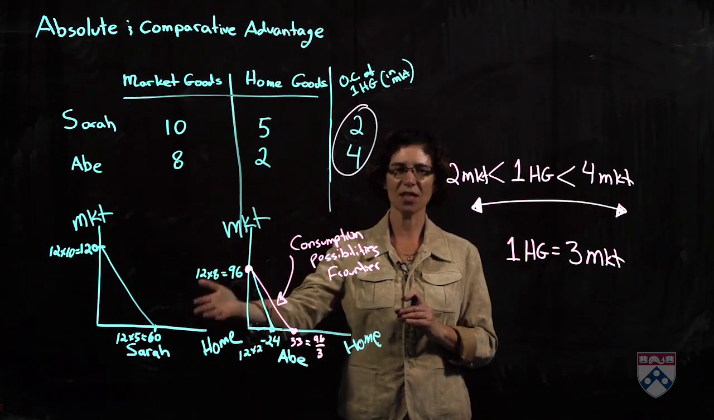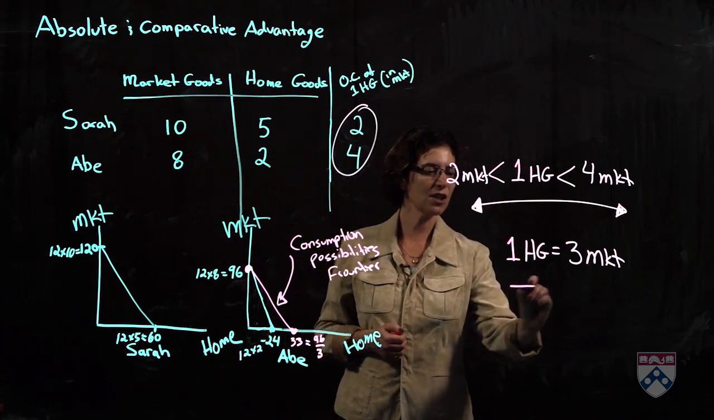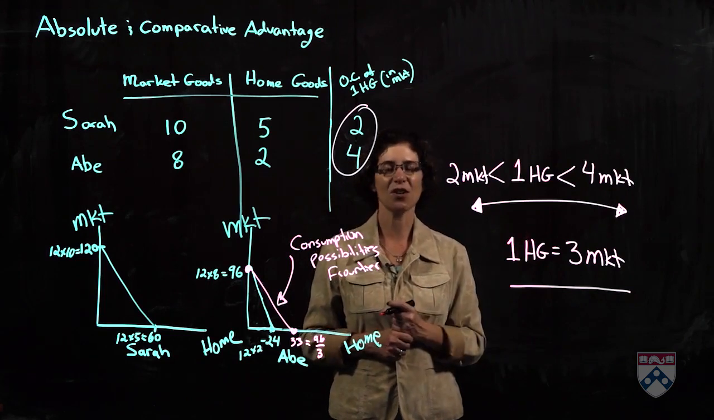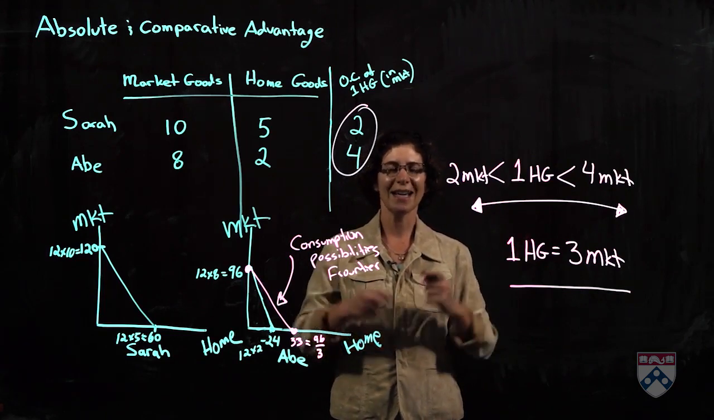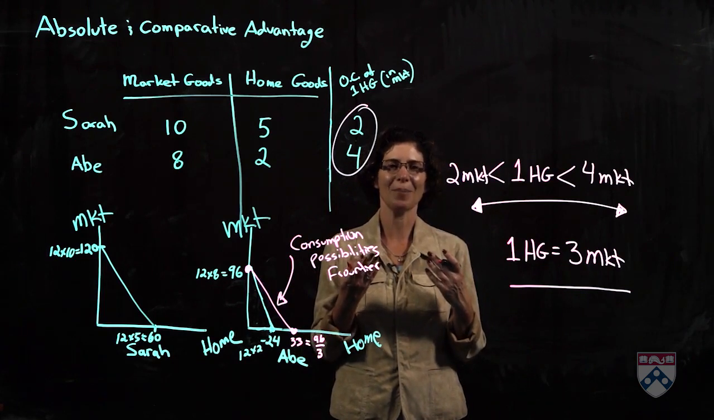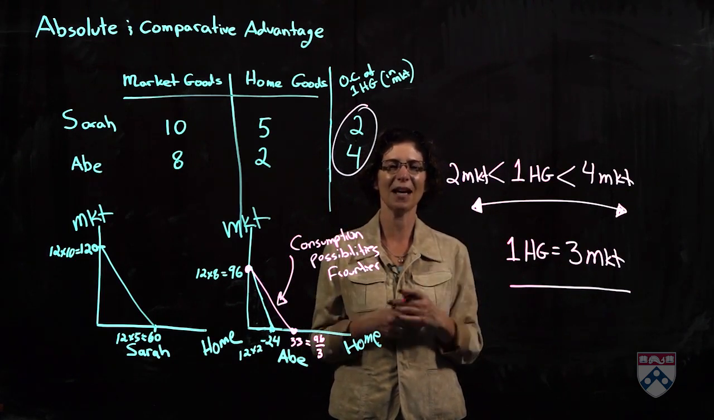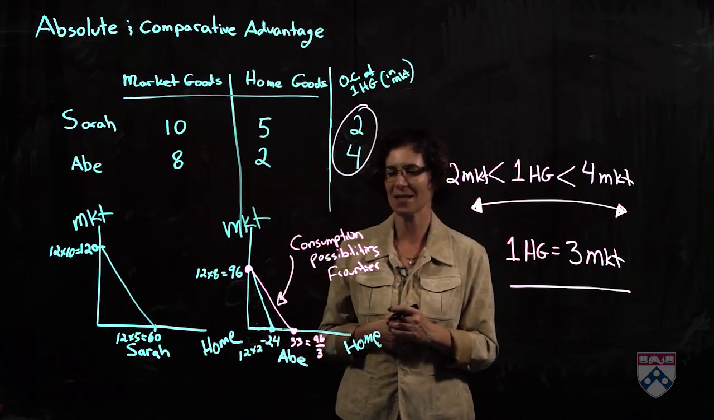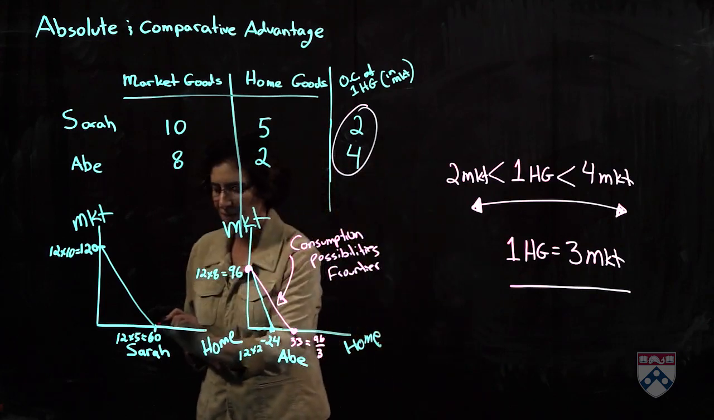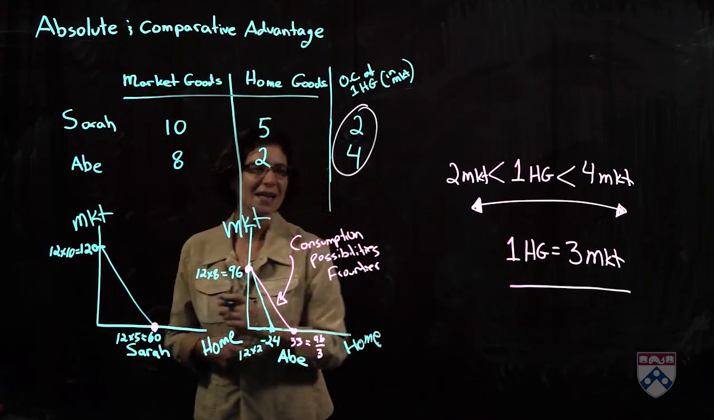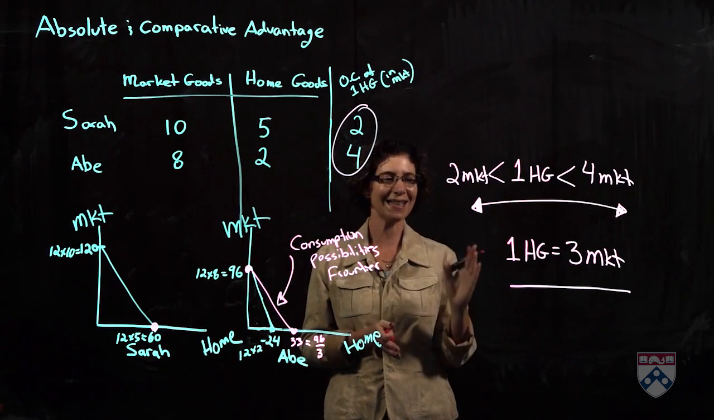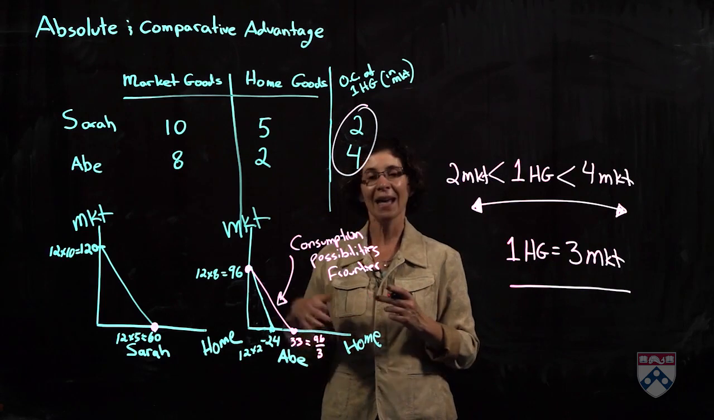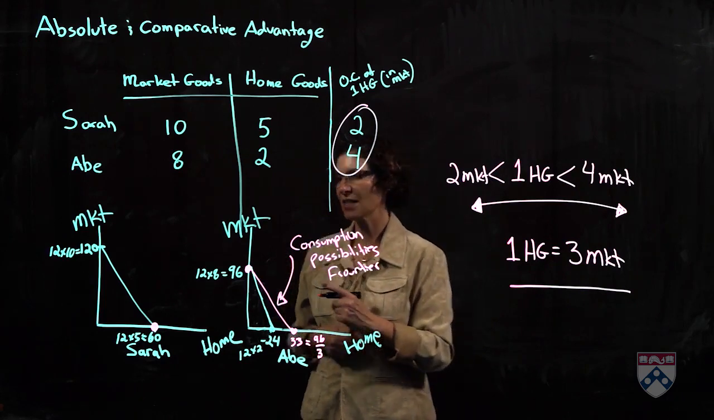So Sarah has her production possibility frontier. She looks at the same price ratio and says the following. This price ratio of 3 units of market goods is more than my opportunity costs of a home good. In other words, it's better for me to buy market goods than to produce them by myself. I'd rather be producing here, taking my home goods and selling them for 3 units of market goods for 1 unit of home goods.